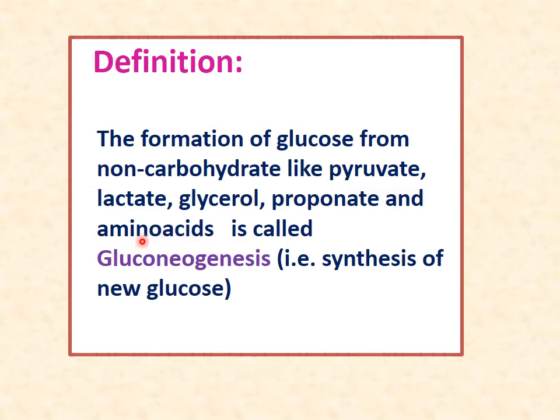They are glucogenic amino acids. Propionate comes from an odd number of fatty acids with odd carbon. Then glycerol is by lipolysis, and pyruvate and lactate by glycolysis. All these are produced in our body or in cells, which have to be metabolized. So this metabolism is done by gluconeogenesis.